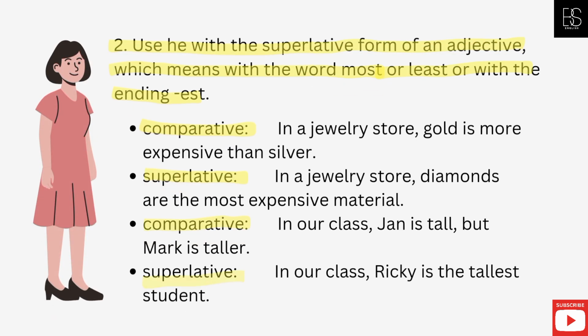Use the with the superlative form of an adjective, which means with the word most or least or with the ending -est. Comparative: In a jewelry store, gold is more expensive than silver. Superlative: In a jewelry store, diamonds are the most expensive material. Comparative: In our class, Jan is tall, but Mark is taller. Superlative: In our class, Ricky is the tallest student.